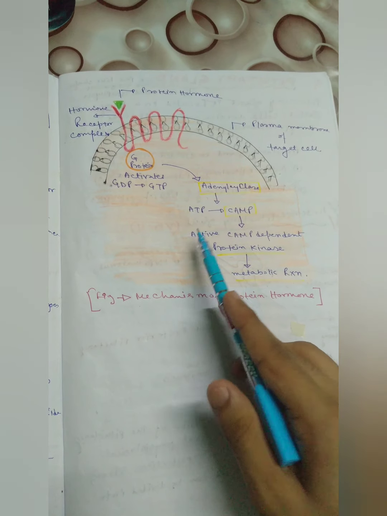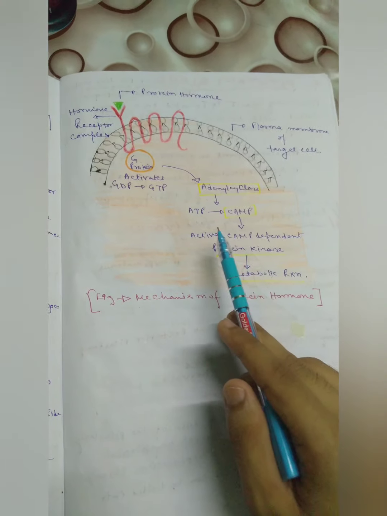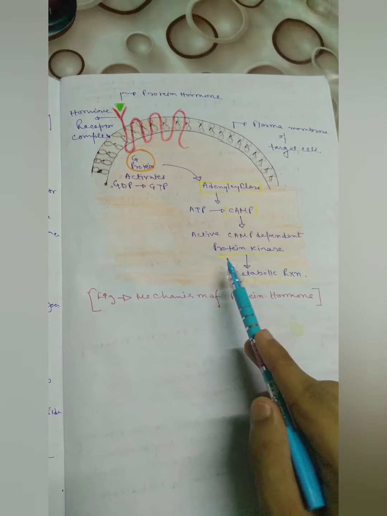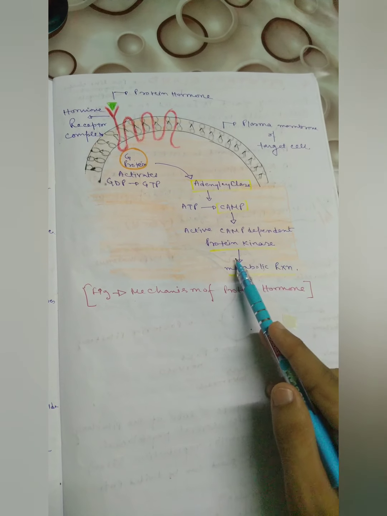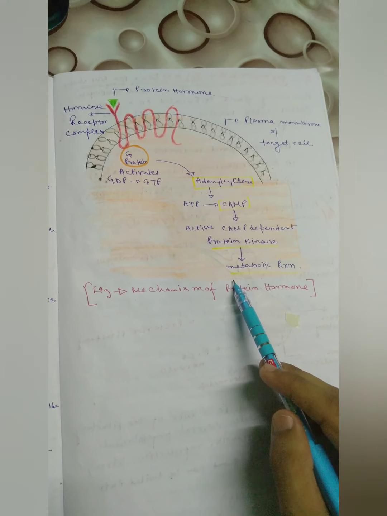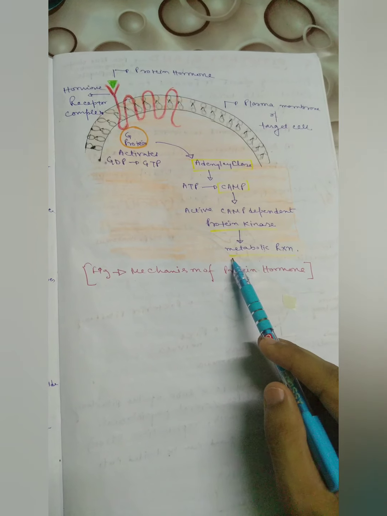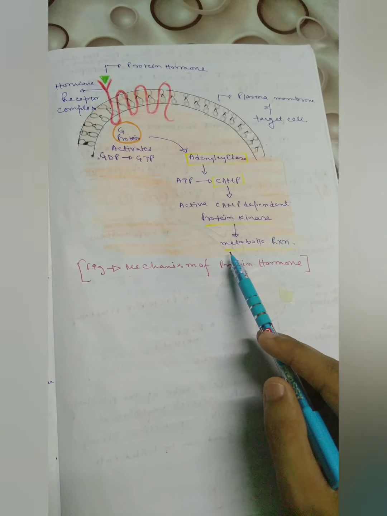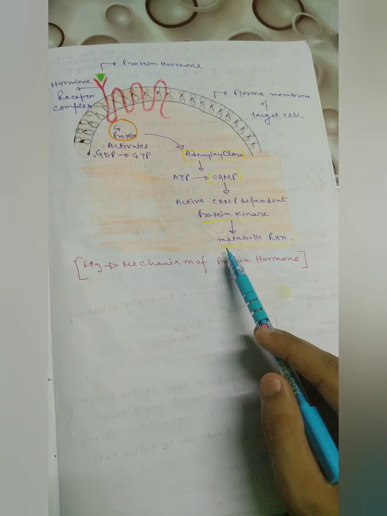This cAMP activates the action of the hormone inside the cell by stimulating enzymes like protein kinase. This protein kinase leads to a response to the hormone. The responses are like new protein synthesis, change in the activity of enzymes in the cytoplasm, cell secretion, change in cell permeability, etc.